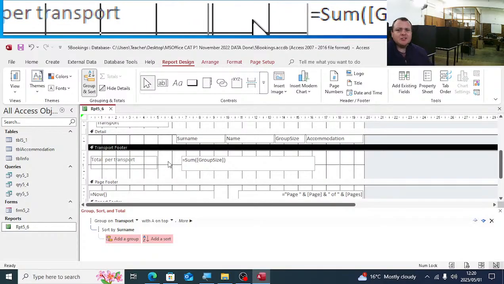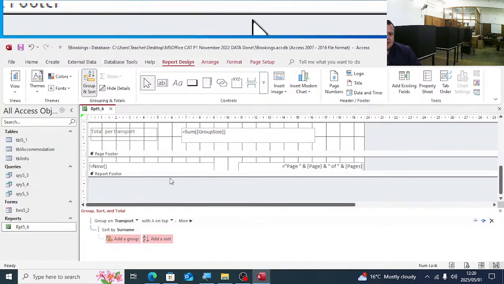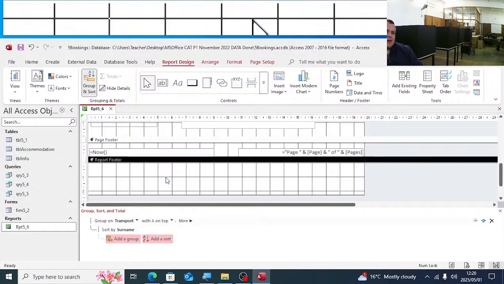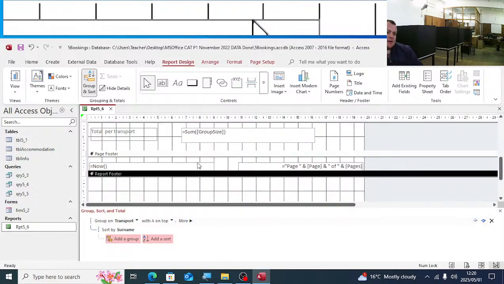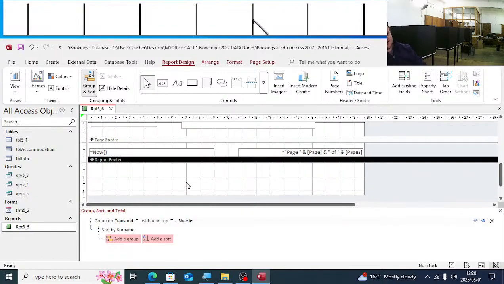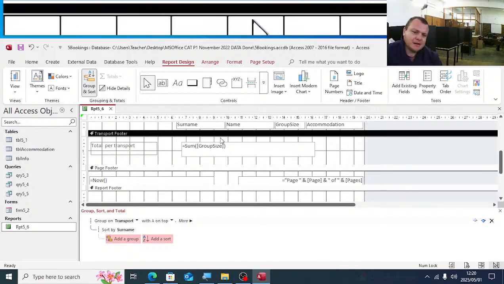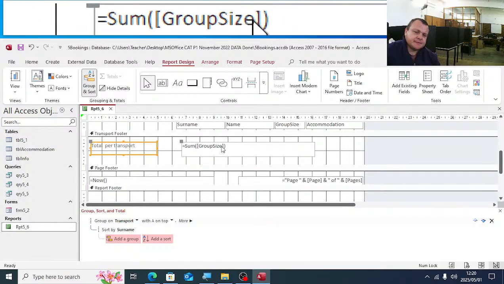Just quickly, if you are unsure where to do the calculation, grade 11s and 12s, where do we do the calculation then? In the report footer, ne? So you will just drag the report footer here at the bottom bigger, and you do the calculation here. Okay? You will lose 1 mark. You will still get all the other marks if you just do it in the report footer. Important thing for me here, guys, is the description of the calculation. It must describe actually what you are calculating. Please, it must describe what you are calculating.